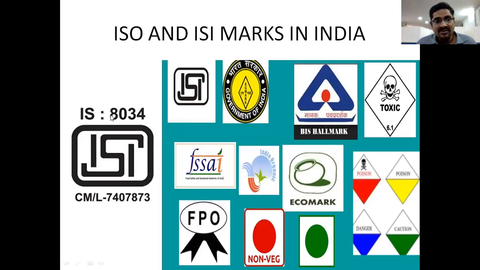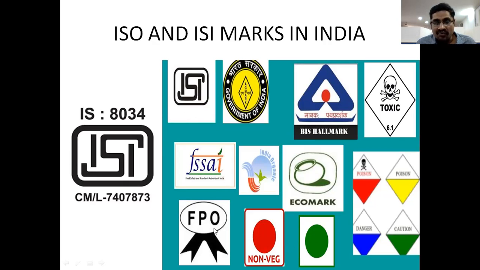This is called the ISO number. This is the license number for each and every organization. This is the ISI mark. We can find this ISI mark on any type of product: cement bags, rice cookers, fridges, TVs, mobiles, whatever the product is, right? And these types of symbols and marks are used for food related items, right?